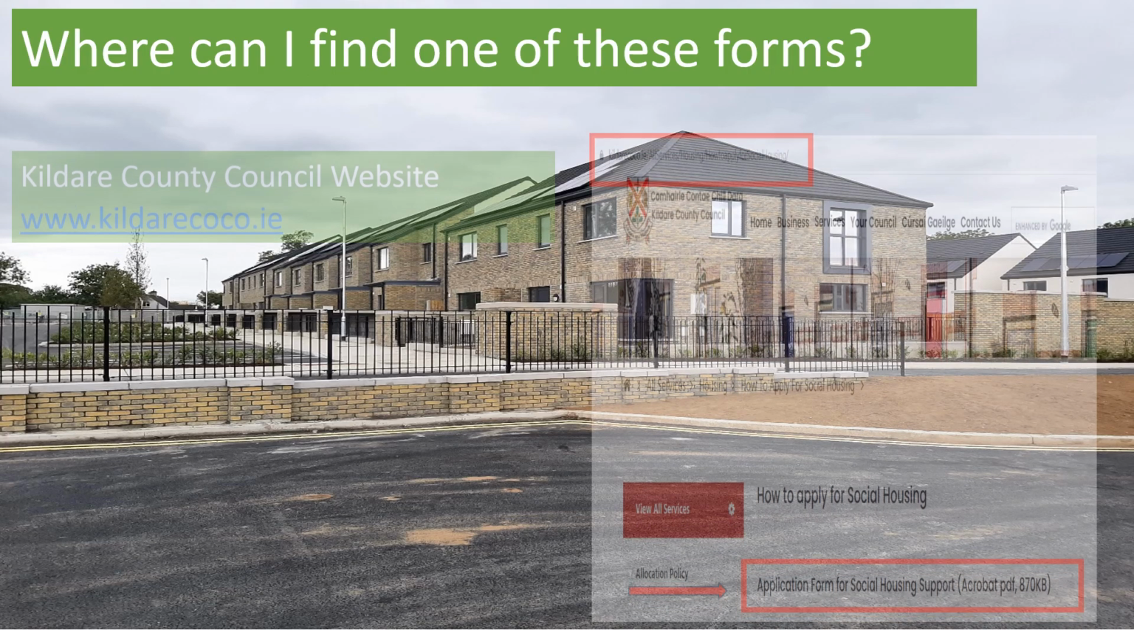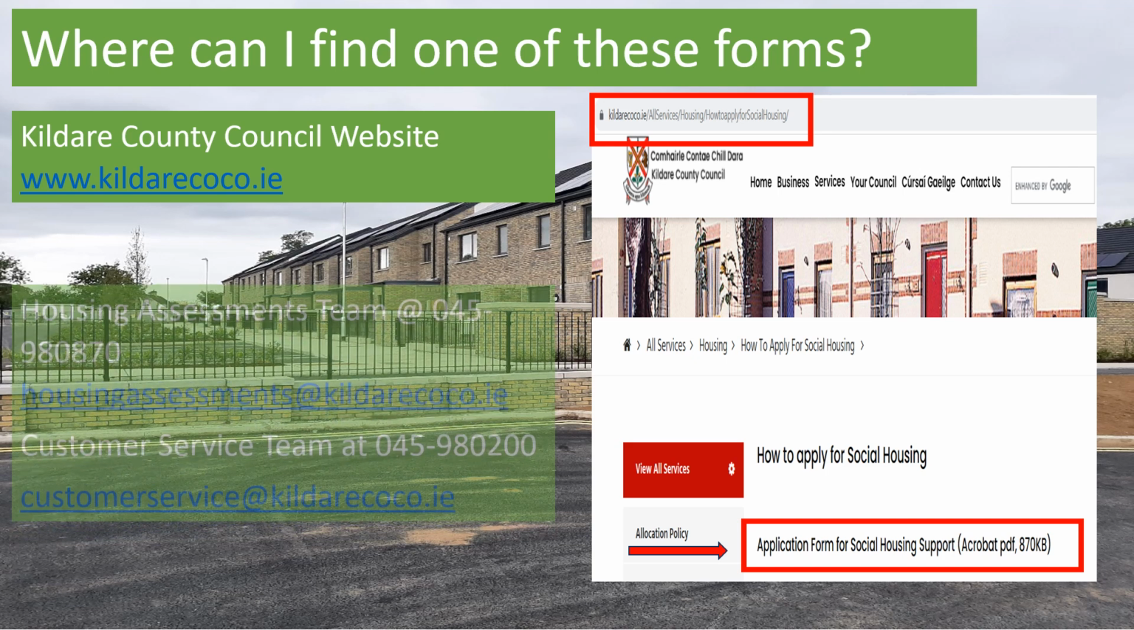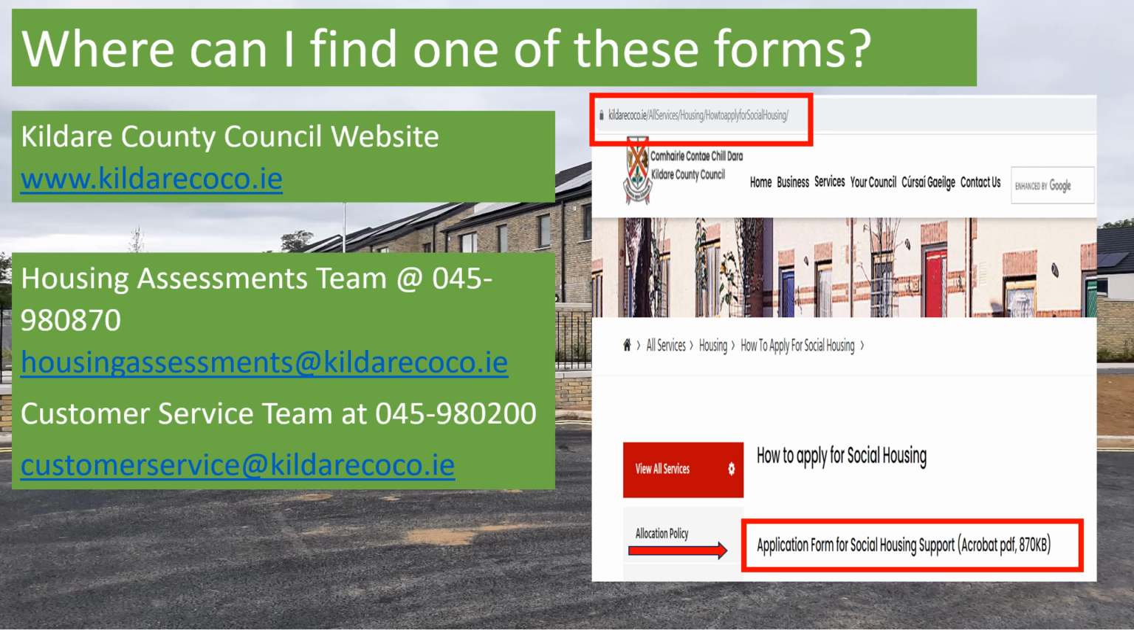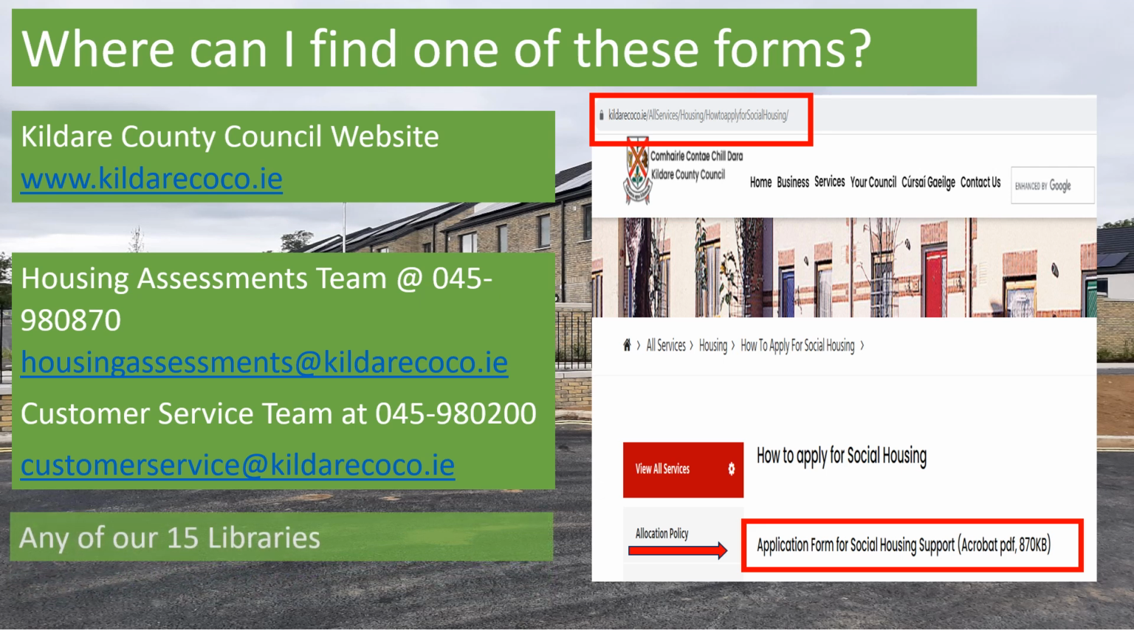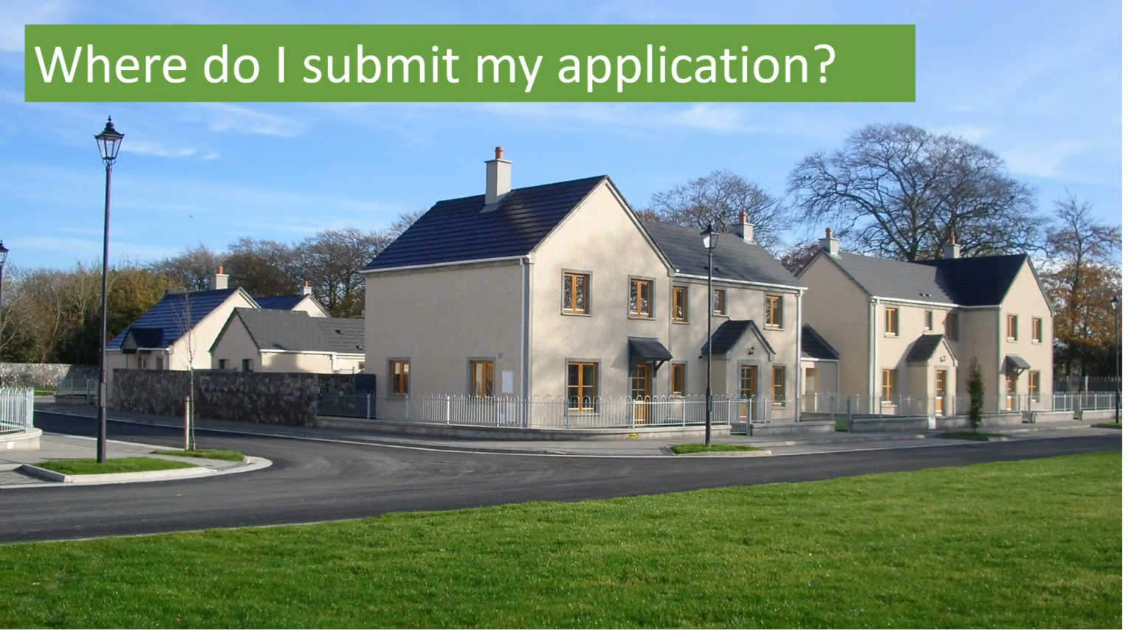So where can I get a form? The easiest place to access the social housing application form is on the Kildare County Council website. Another way you can access one is by requesting it directly from our Housing Assessment Team or Customer Services Team by contacting them at the number or email on the screen now. Alternatively, you can find them at one of our 15 libraries across the county.